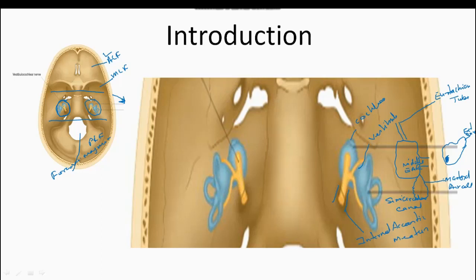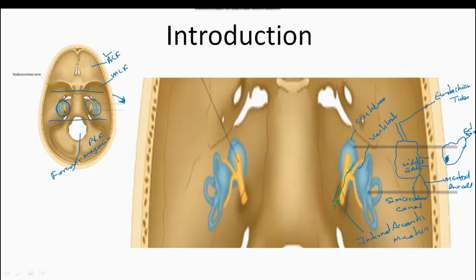Let me draw in a different color to show you. One nerve is the seventh cranial nerve, this is the facial nerve. This facial nerve has no role with the internal ear.